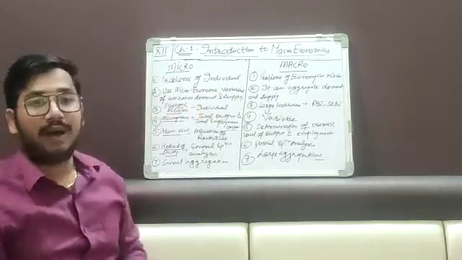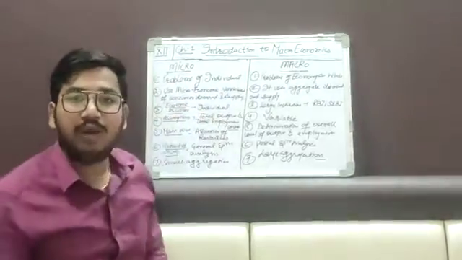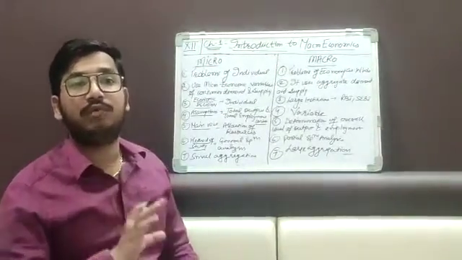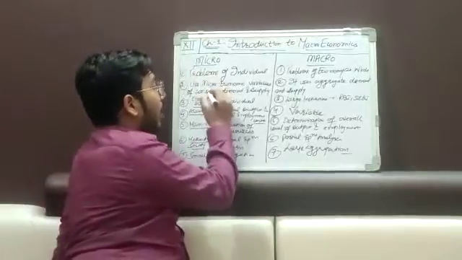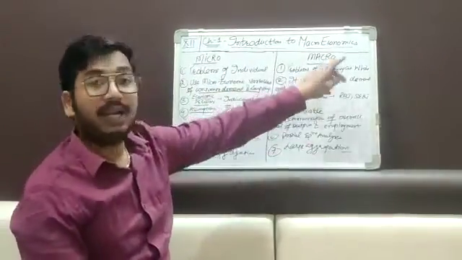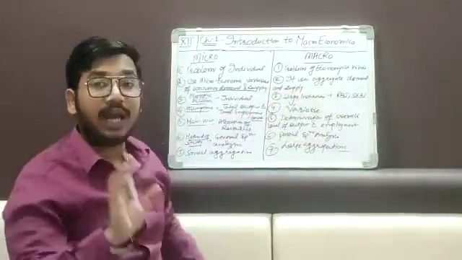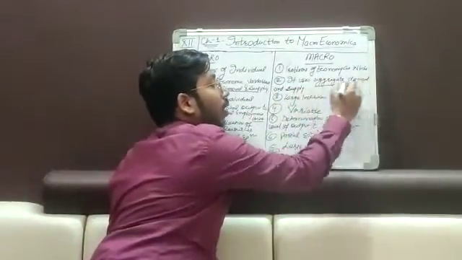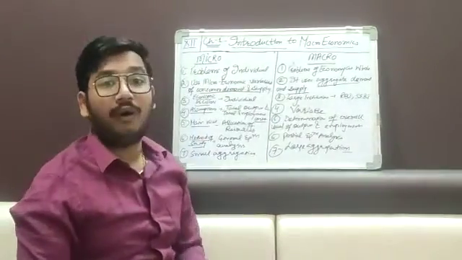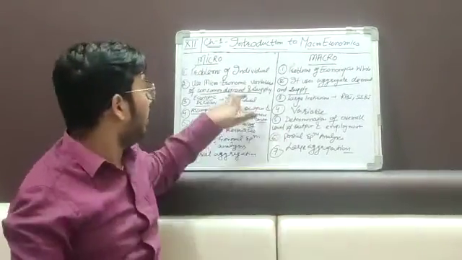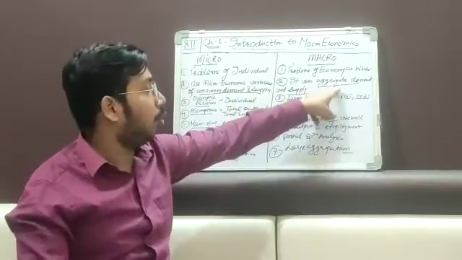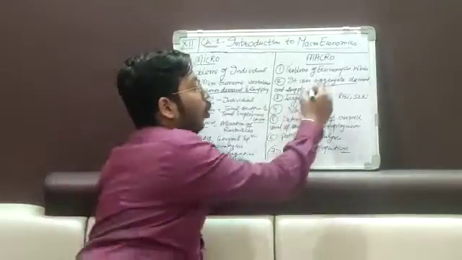Now second, the microeconomic variables are consumer demand and supply. In 11th we also read in microeconomics that the main thing is the market forces of demand and supply. So in micro we use consumer demand and supply, but in case of macro we use aggregate demand and supply. Now what is the meaning of aggregate demand and supply? It means the total demand and the total supply, not the demand and supply of an individual or a single market, but the total demand and total supply of the total economy.